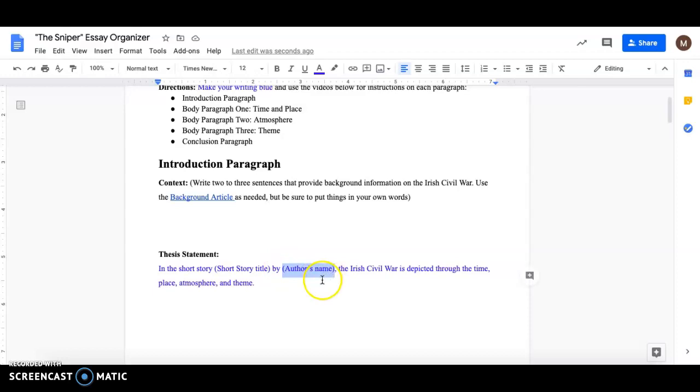PDF of the story. So it'll say in the short story by the author, the Irish Civil War is depicted through the time, place, that'll be your first paragraph, time and place. Atmosphere will be your second body paragraph, and then theme will be your third body paragraph. Again, make sure your writing's blue. Make sure you have 2 to 3 sentences here and make sure you fill in these 2 parts for your thesis. But that is your intro.